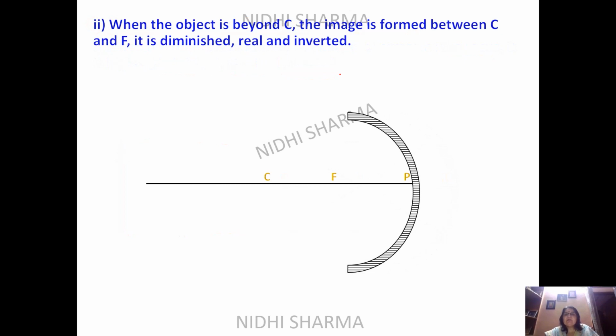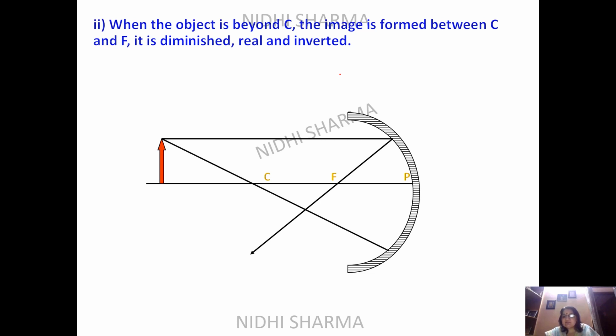Then you come to the next image formation. When the object is beyond C, the image is formed between C and F. Now what we have done, we have taken the object beyond C. The ray of light comes, will pass through focus. The second one passing through C, and it will be reflected back.